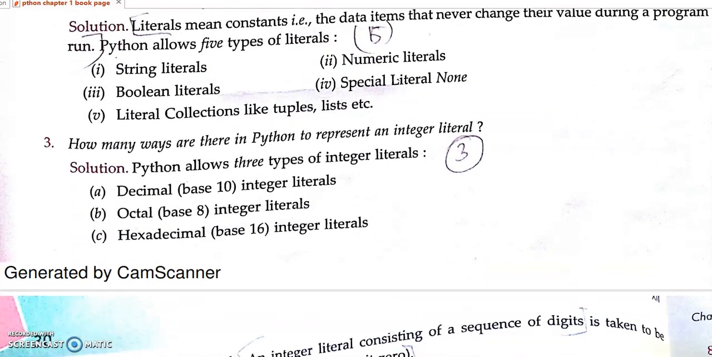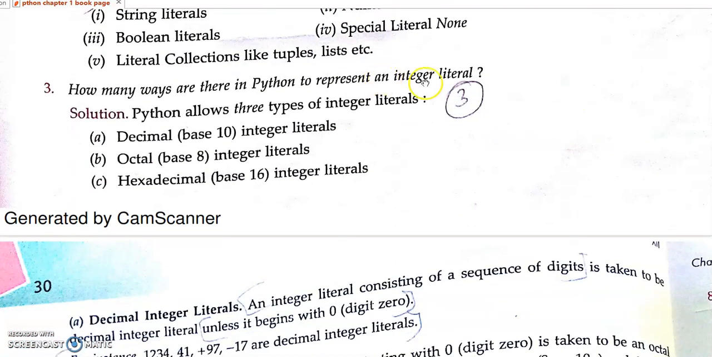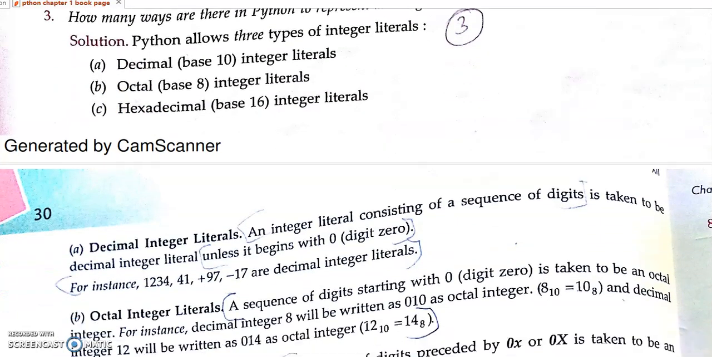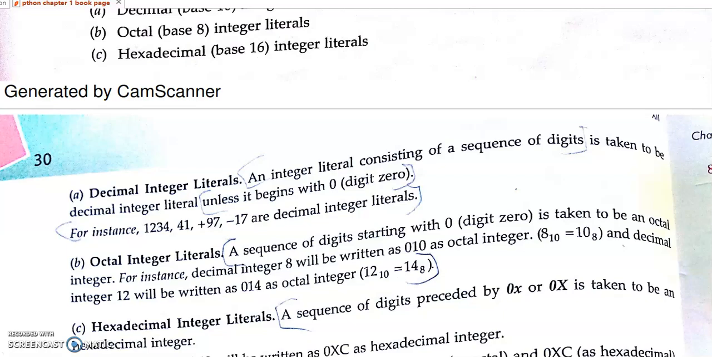Understand? Then how many ways are there to represent an integer? In our real life we are utilizing the decimal number system, which has base 10. In a computer we can store the number in octal form or hexadecimal form. So decimal number system means the base is 10.